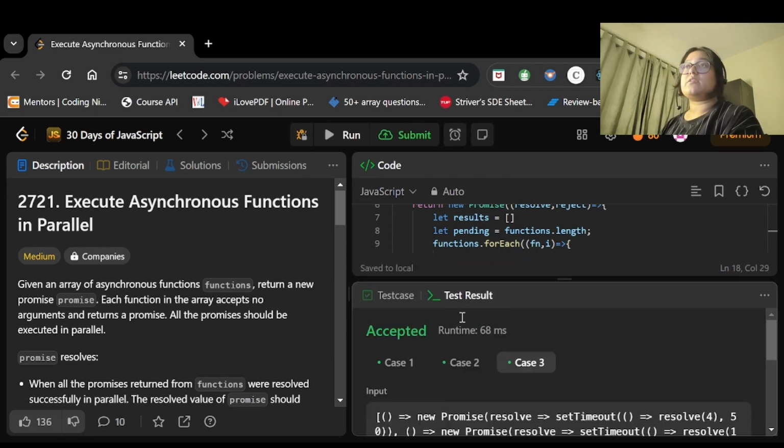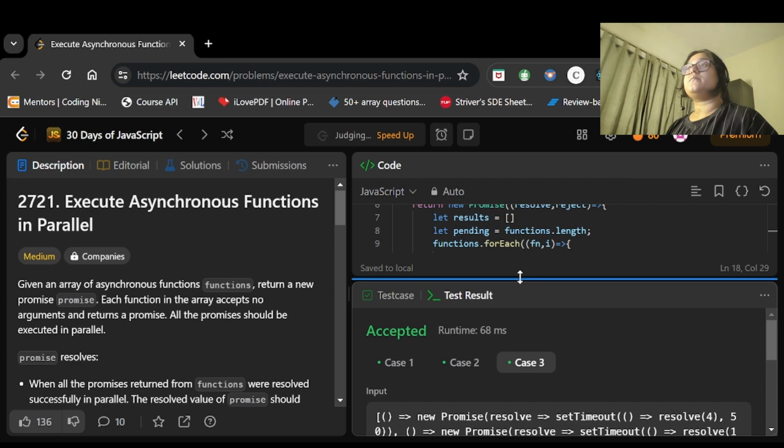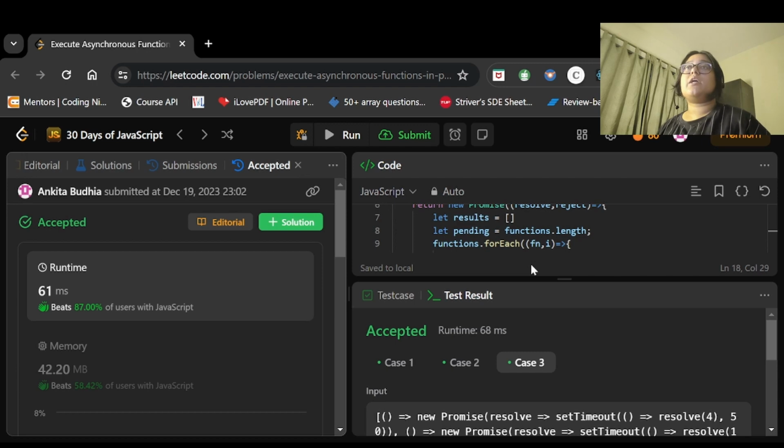So the sample test cases are passed. Now let's try to submit it. So this code has been accepted.